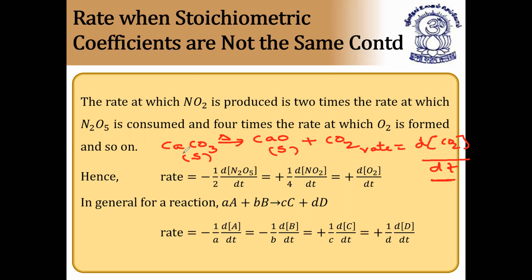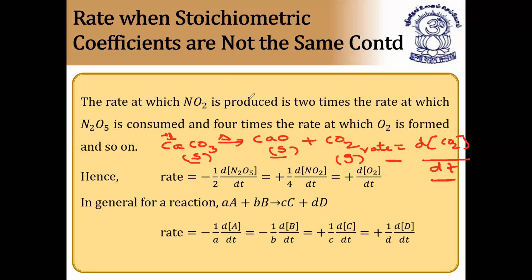We cannot write it for solids. For solids, the concentration is taken as 1, that is unity. So for solids there is no concentration. So we'll consider only gases or liquids. Sometimes in the examination they'll deliberately give solids in the reactants and products, and ask us to write the rate of reaction. So rate is equal to differentiation of CO2 by dt only. In this case, only carbon dioxide, with respect to the formation of carbon dioxide. It is not with respect to disappearance of calcium carbonate, because the rate of disappearance of calcium carbonate cannot be calculated, because for calcium carbonate no concentration is there. So that's why this is the answer.